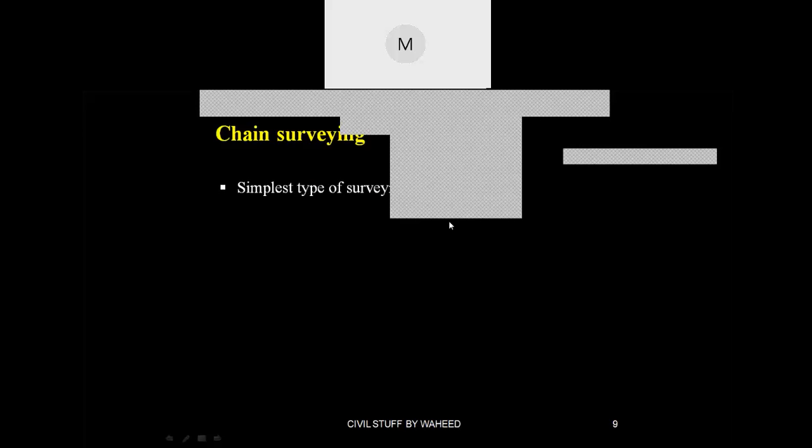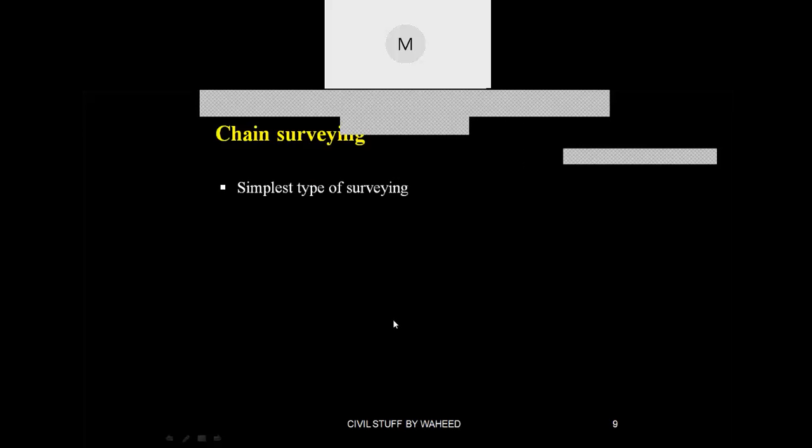Here chain surveying is used only for linear measurements. You can take either with chain or tape. In chain you will have different types. We will see later when you enter the chain surveying chapter.